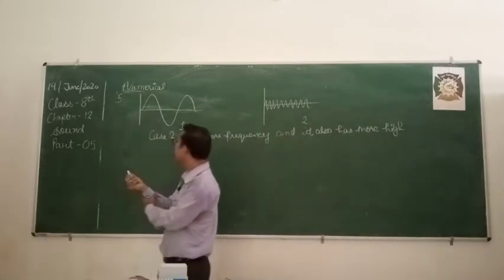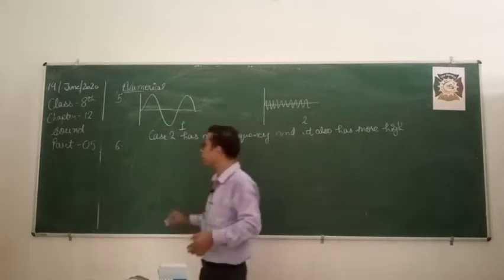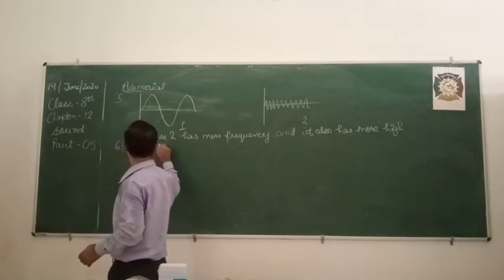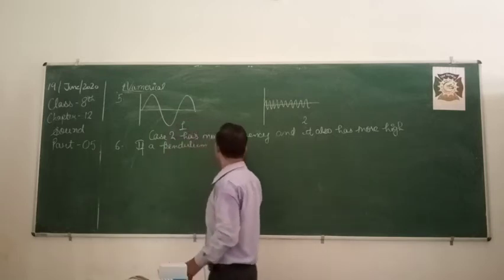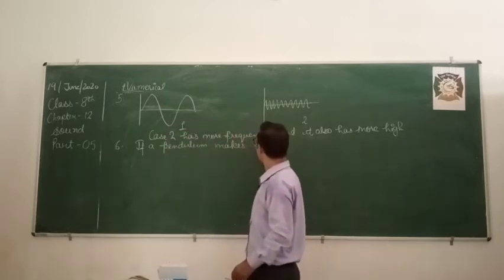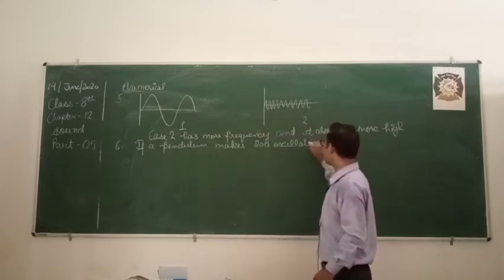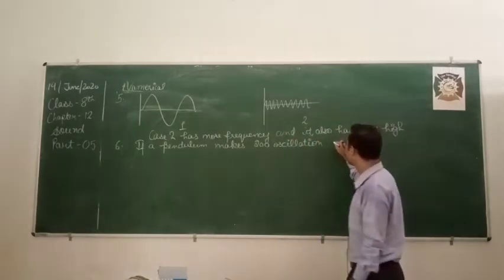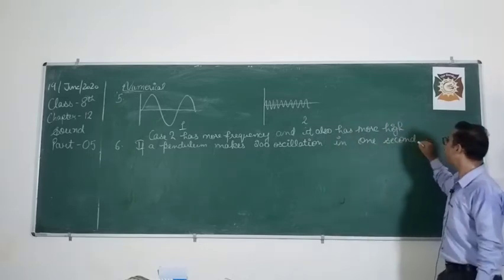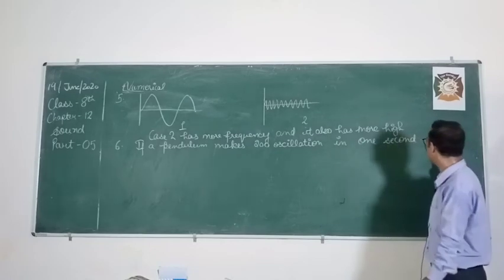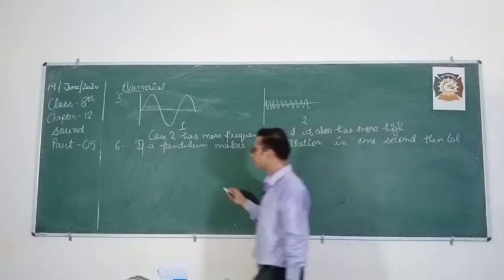Okay. Now after that, next question depending upon frequency. If a pendulum makes 200 oscillations in 1 second, then calculate frequency.